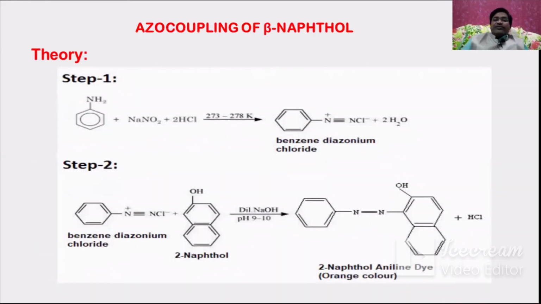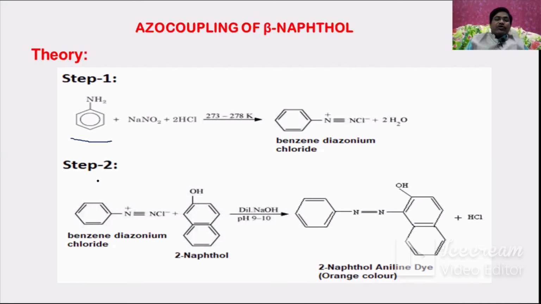This is going to be the different steps involved here. In the first step, you can see, here this is going to be the aniline, you know this one, and here the sodium nitrate and hydrochloric acid. Actually this reaction mixture will produce nitrous acid, which converts aniline into the diazonium chloride, and this reaction is carried out at very low temperature, 0 to 5 degrees centigrade only, that is low temp. Then we will get benzene diazonium chloride.